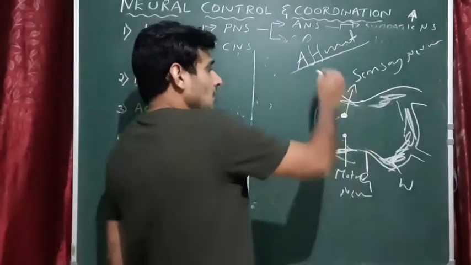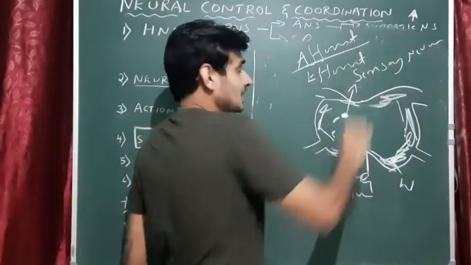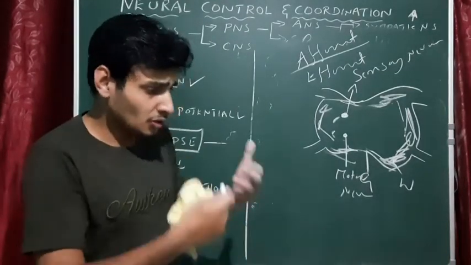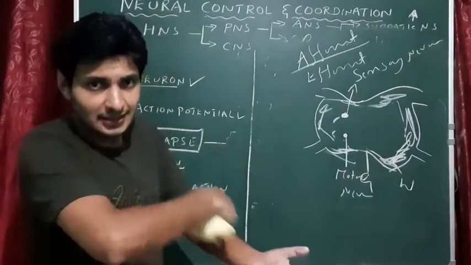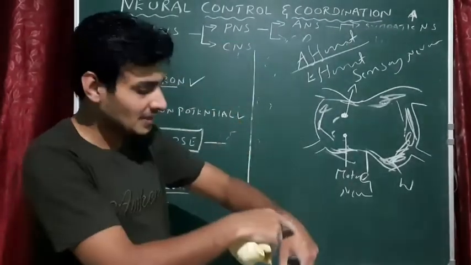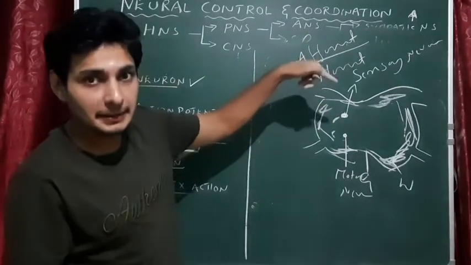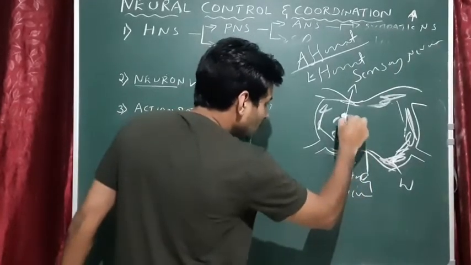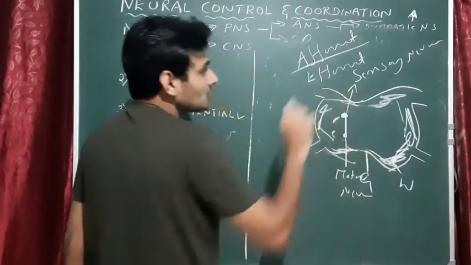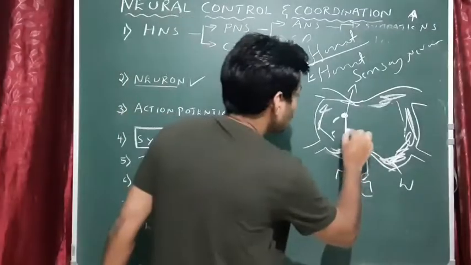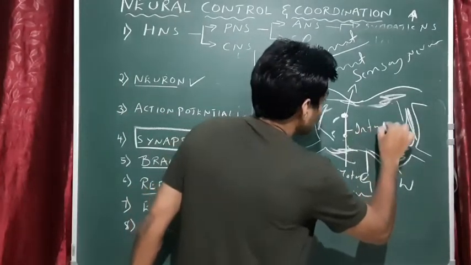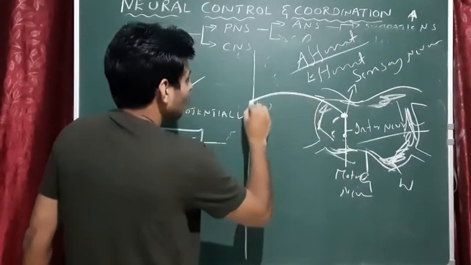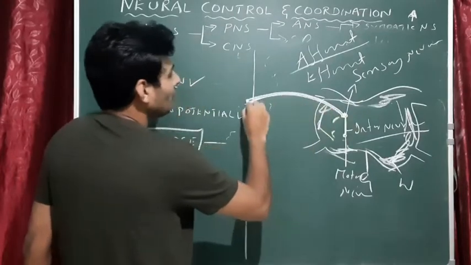Whereas from the CNS to the site of stimuli, because we need to show our response, correct? That is the regulatory response. That is actually from the CNS to the site of stimulus. That is by efferent. So we have a motor neuron here, and between the two there is a neuron which connects the sensory neuron to the motor neuron, and that is called an interneuron. Note this point, interneuron.